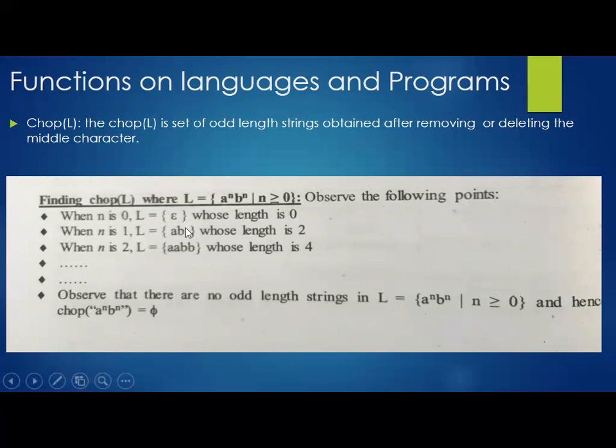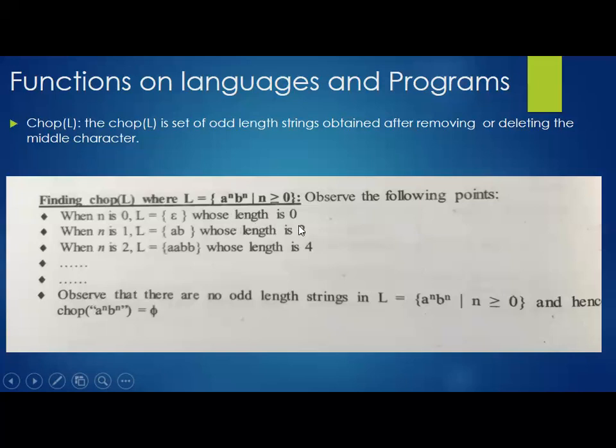Just observe. Here we have one language, L equal to a to the power of n, b to the power of n, where n may be greater than or equal to 0. We can begin with 0 and see what values we get. If I take n as 0, then L will be equal to epsilon, the empty string. It will be the empty string, a to the power of 0, b to the power of 0, which we can consider as the empty string.